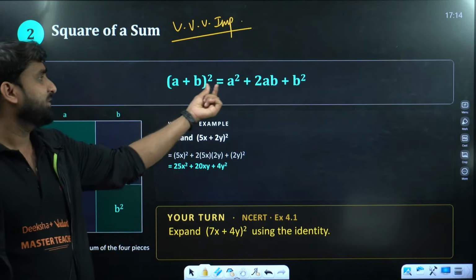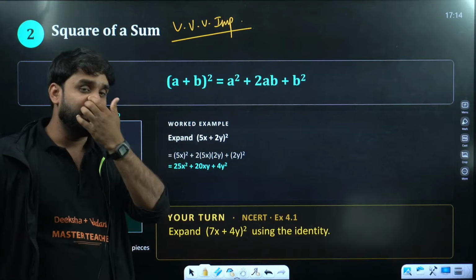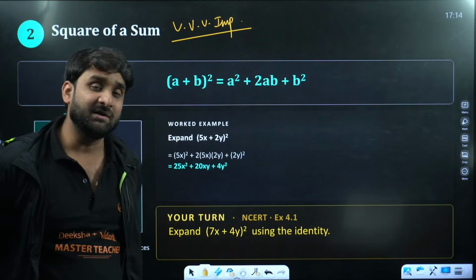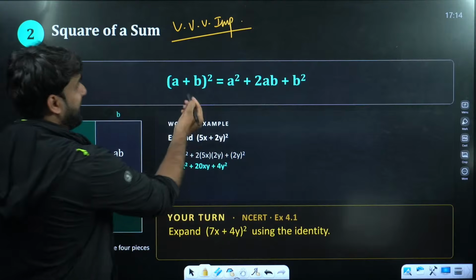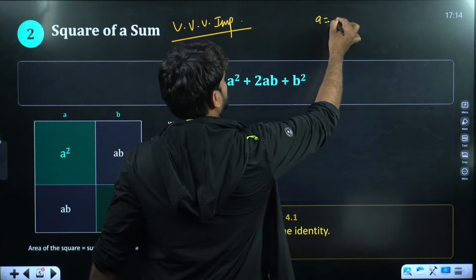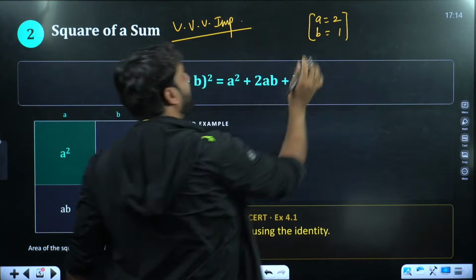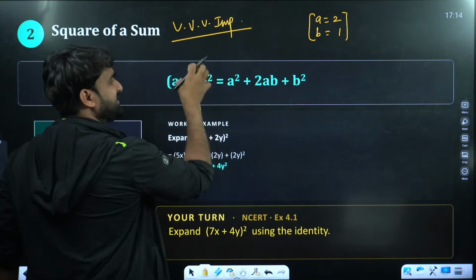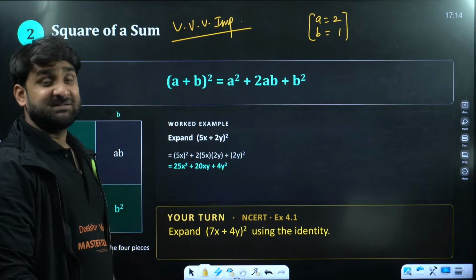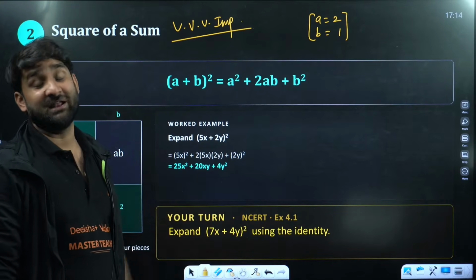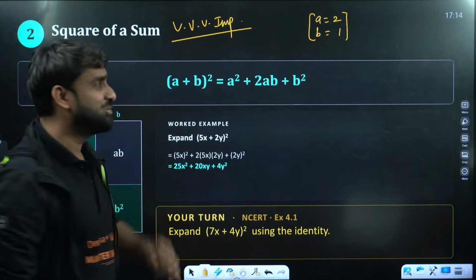A plus b whole square is equal to a square plus b square plus 2ab. Why am I calling this an identity? Because if you put a as anything, let's say a is 2 and b is 1, then on both sides, the answer of RHS and the answer of LHS will be equal to each other. Let me show you how.